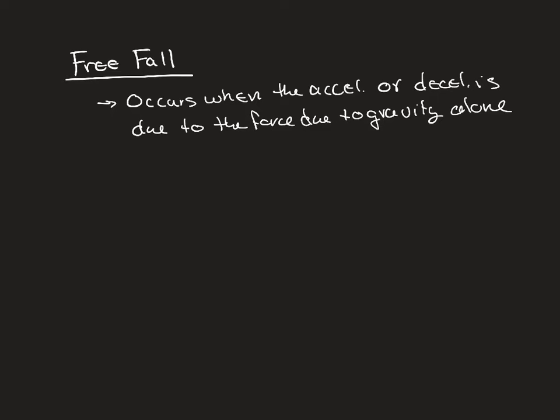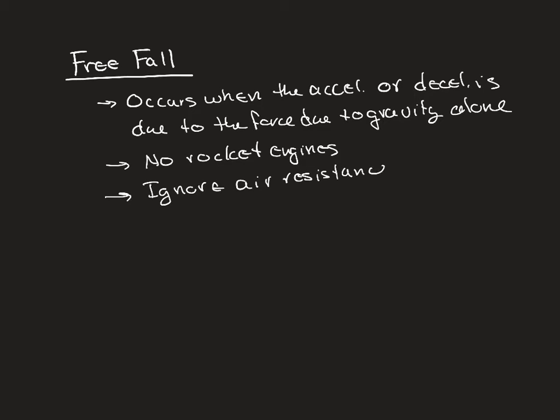So that means for all problems, no rocket engines, and we're going to ignore air resistance. We'll explore including air resistance a little bit later in the semester when we talk about conservation of energy. The acceleration that the Earth causes as an object within Earth's gravitational field, we're going to assume for now is 9.8 meters per second squared. We're going to assume it's a constant value.